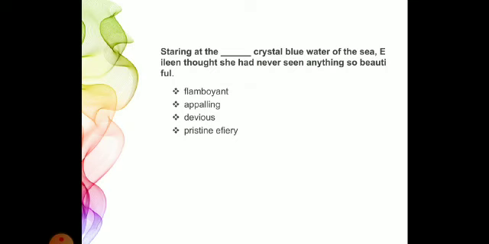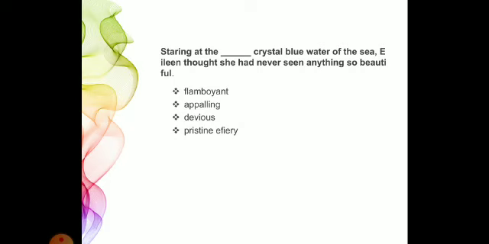Let's see the other example. The second one is appalling. Appalling means shocking, horrific, or terrible, awful. No, so we will eliminate the second word because the sentence shows a positive tone. We have kept the first one, flamboyant. We'll eliminate the second one. Now the third one, devious. Devious itself shows that it is a negative word. It means dishonest, dishonorable, indirect. So this word is eliminated from the options. So we have the first option right now, flamboyant.